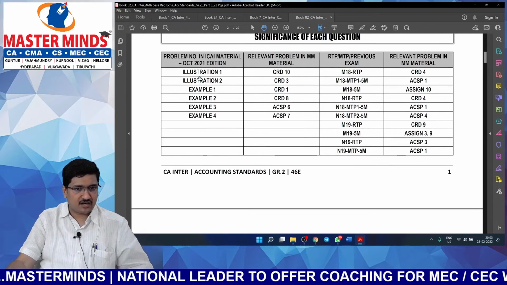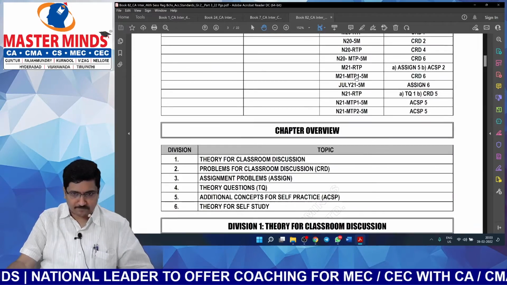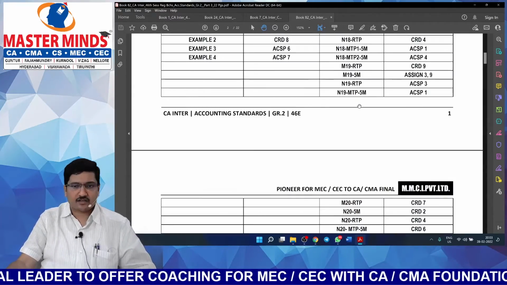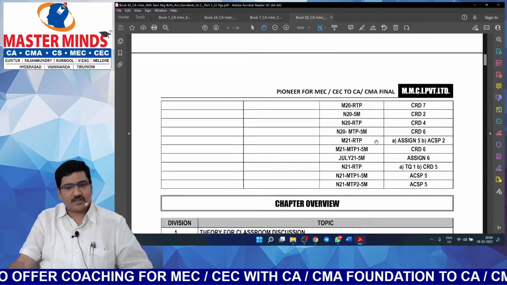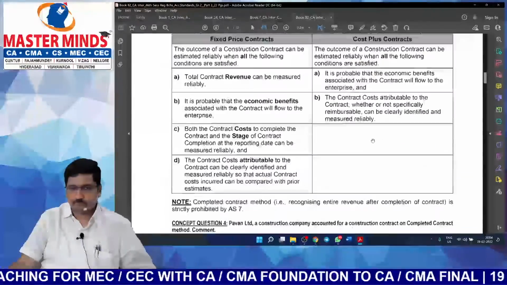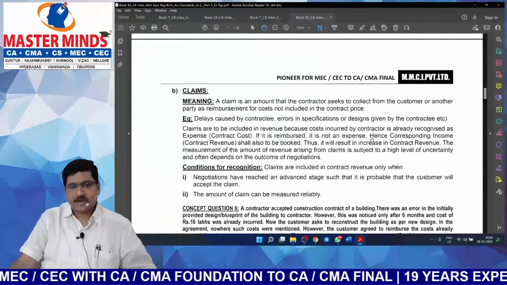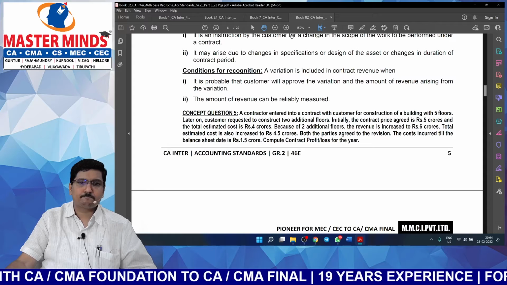Here you can see the list of study material, RTPs, MTPs and past exam papers. Here is the list. So here you can observe that the list consists of large number of problems. Is it right? Now let us see how many problems are actually there in the material. This is all theory. And what is this concept question?